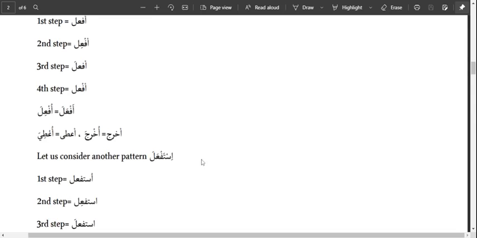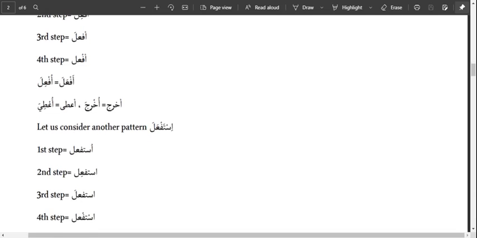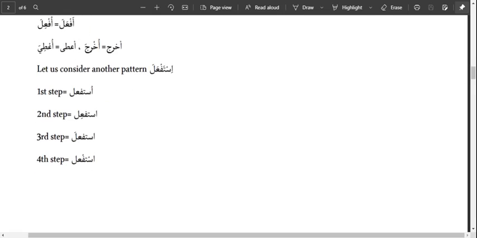So let's consider istaf'ala now. The very first letter of istaf'ala is the hamzatul wasli here. So it's going to take dhamma. Then our ainul fi'l, which is the ain here taking fatha, we take what? Kasra. That's the second step. Then the third step, the lamul fi'l, we take fatha. Then first step is all other sukuns remain the same. That is, the sukun we have on the sin and on the fa remains the same.